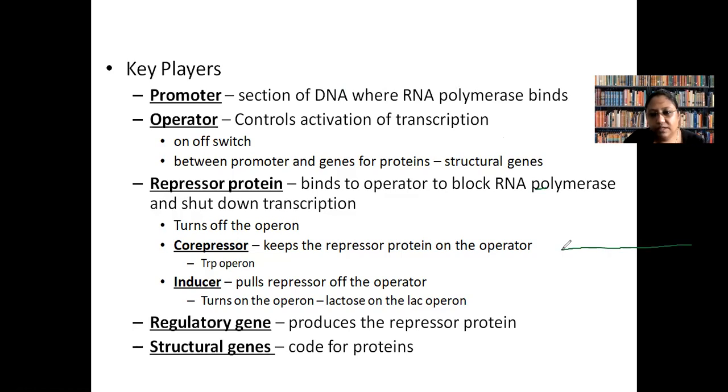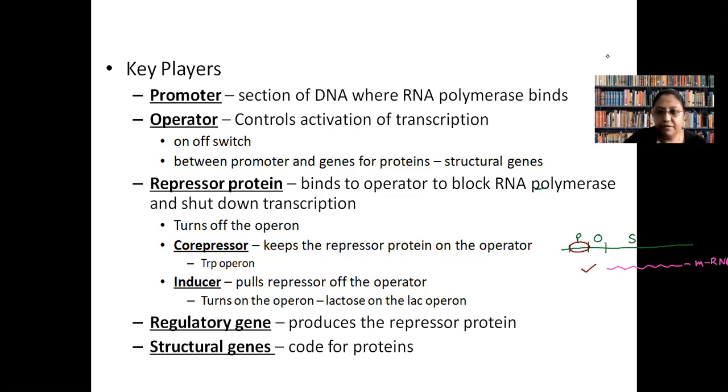So the structural gene part will have promoter, operator, and structural gene. Okay. From structural gene, there will be production of messenger RNA. So if RNA polymerase can bind to promoter, messenger RNA can be produced.